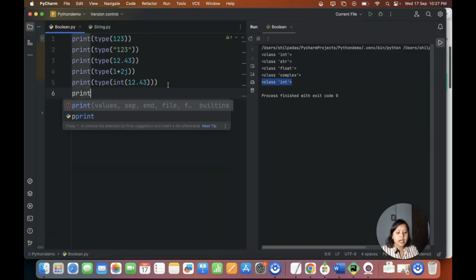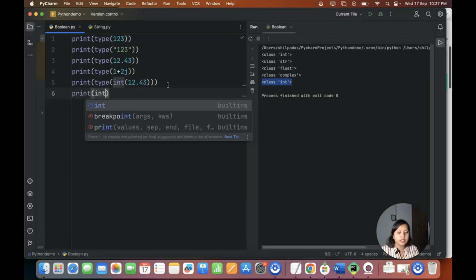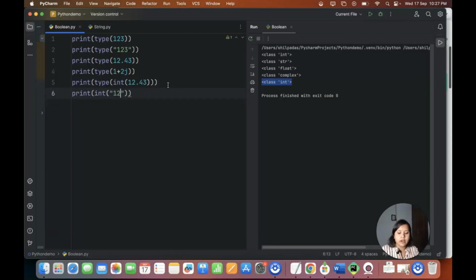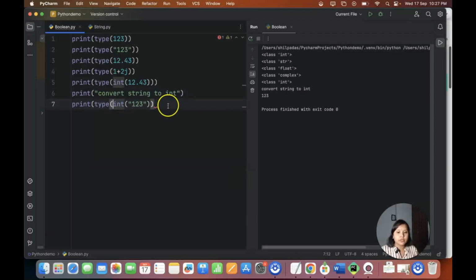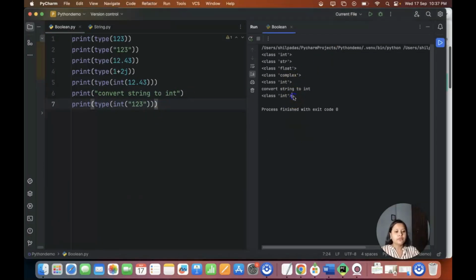Now let's say I also want to convert this string "1, 2, 3" into my integer data type. So let me write: convert string to int. It will be converting the string to int. It's returning me an int. Now let me put the type of this so that I understand what the type is. So the type of this is basically integer.